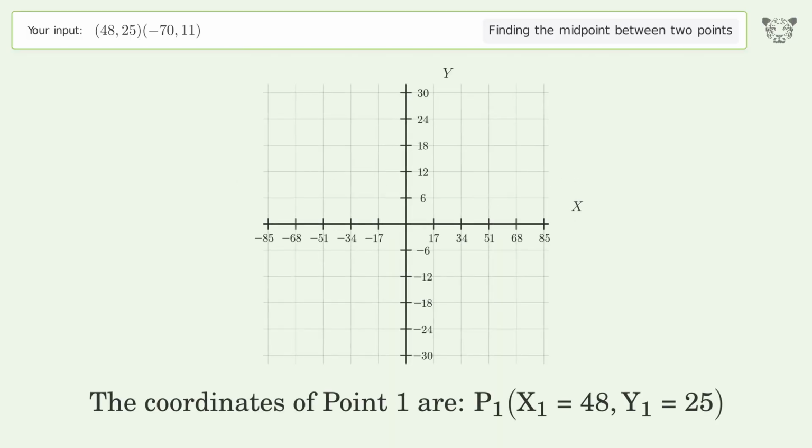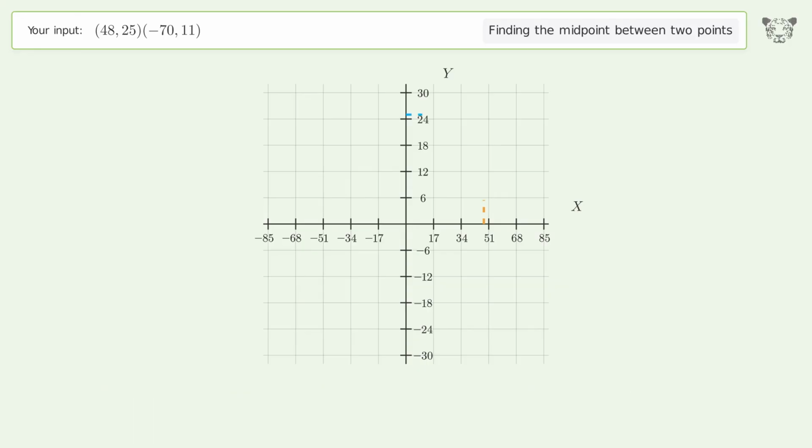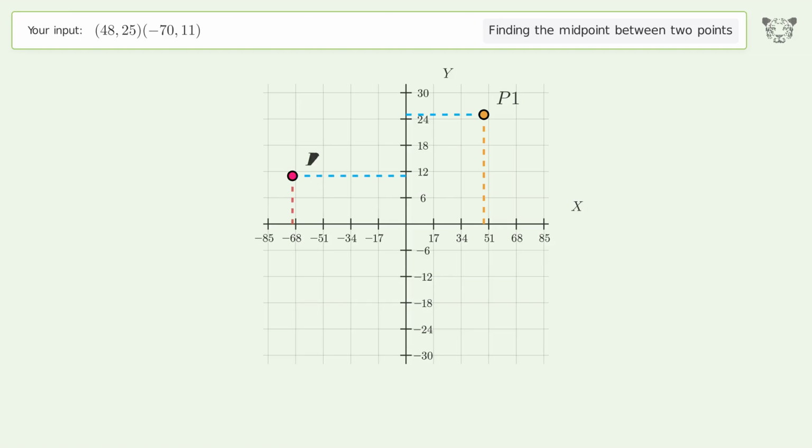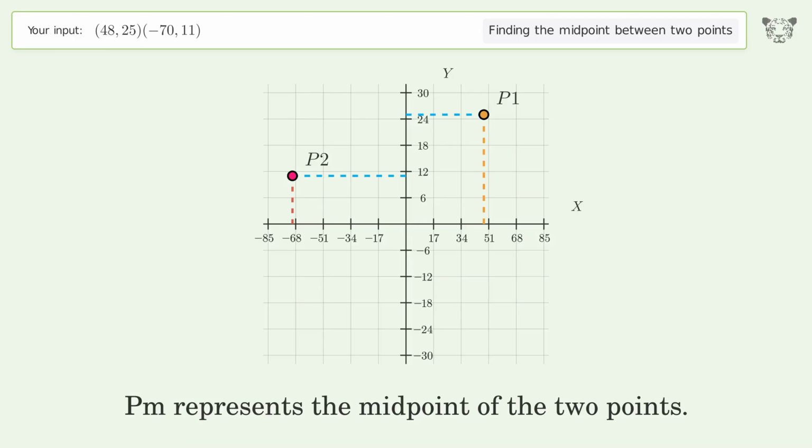The coordinates of point 1 are x1 equals 48, y1 equals 25. The coordinates of point 2 are x2 equals -70, y2 equals 11. PM represents the midpoint of the 2 points.